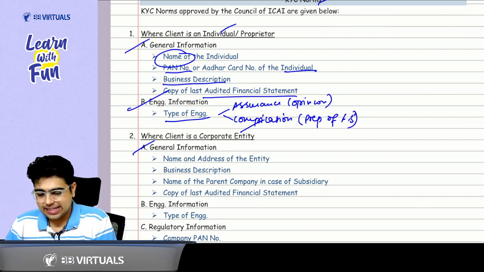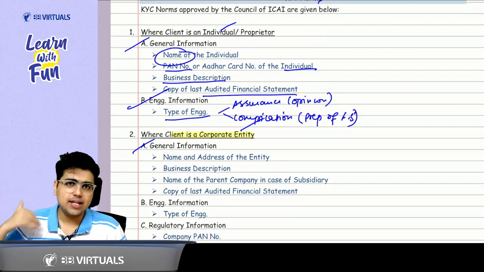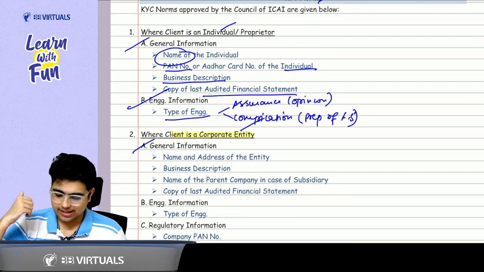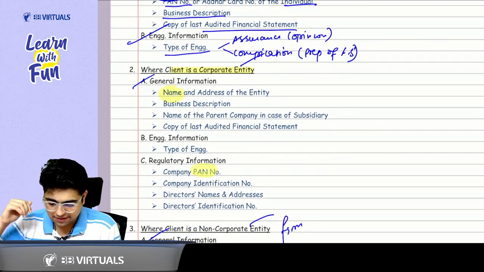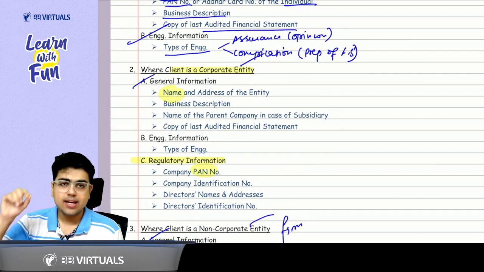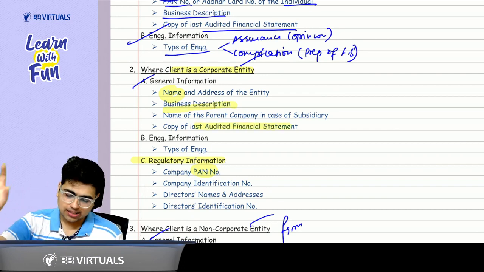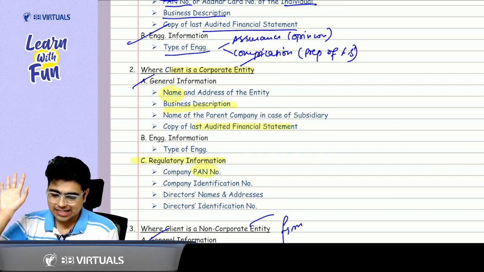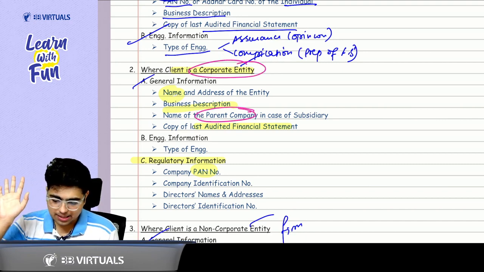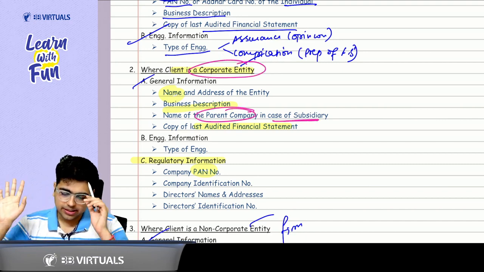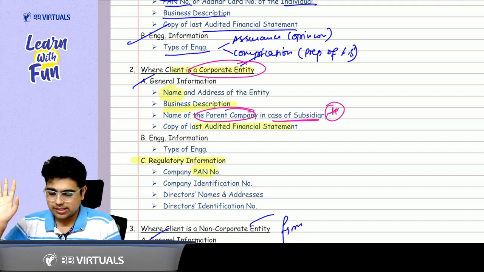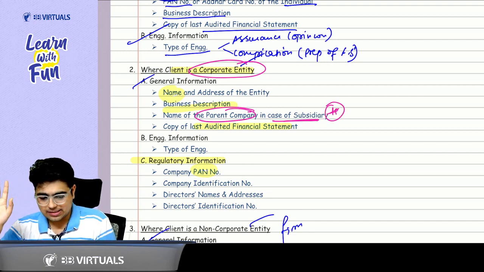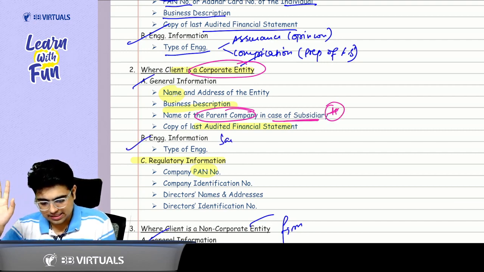Got it, sir? In case it is a corporate entity, again similarly general information, name of the client. Sir, what about the PAN? The PAN will come here in regulatory information. Okay, same business description, copy of last audited financial statement. One additional thing is there in case of a corporate entity, that is name of the parent company in case of a subsidiary. So this is the additional point that you need to consider. The engagement information part stays the same as we discussed above.